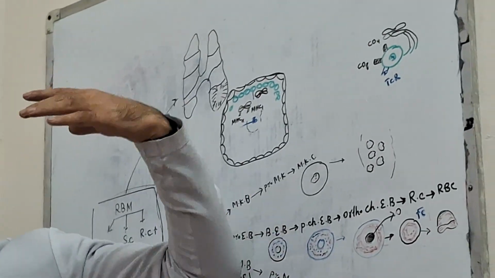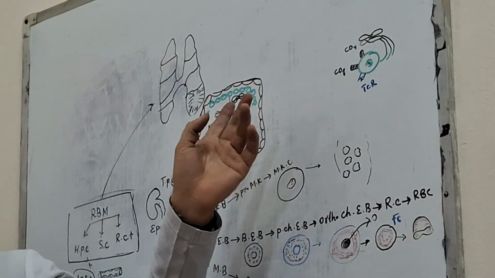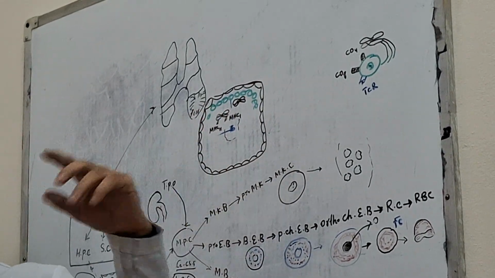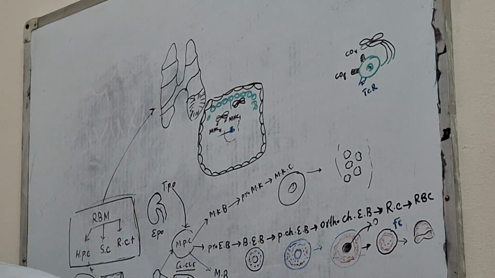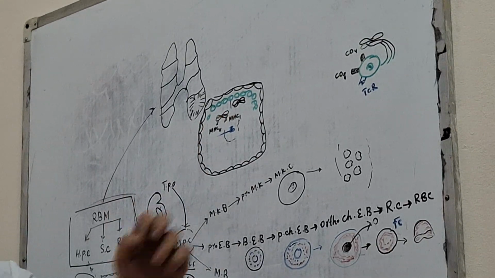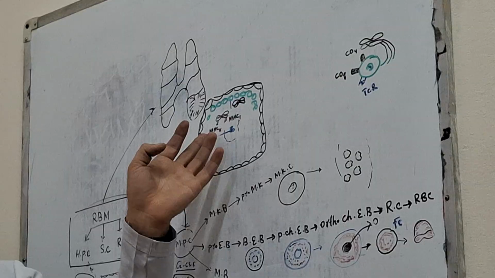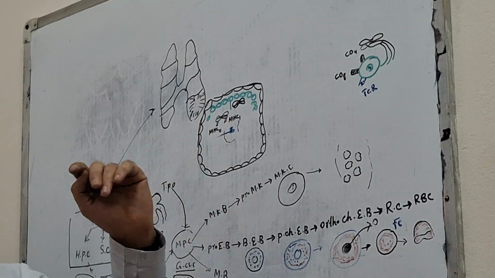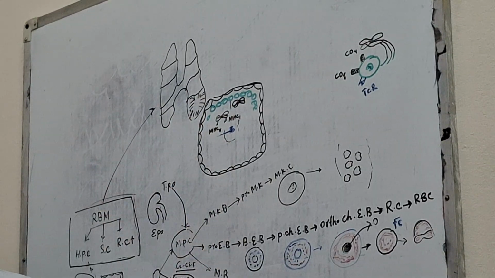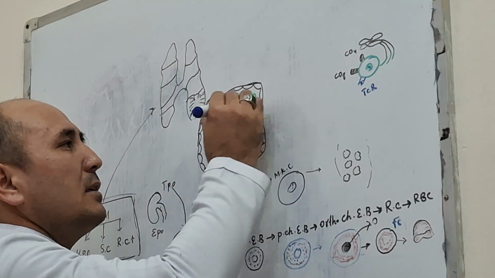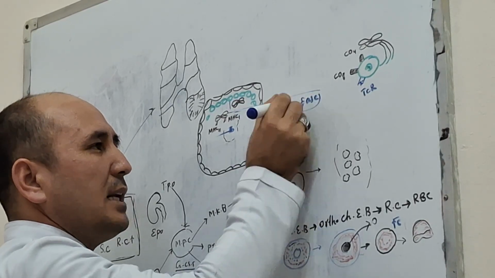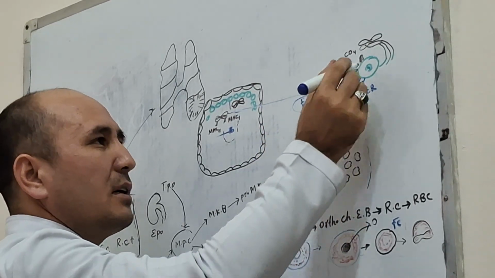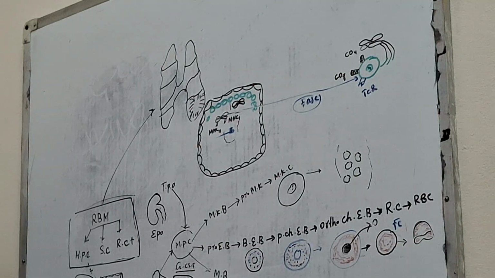Unfortunately, about 85% of T lymphocytes can't qualify the positive selection. It means the CD4 and CD8 receptors do not recognize the MHC1 and MHC2 receptors. If not recognized, these cells produce a very specific enzyme called phase enzyme, and it kills the T cell.